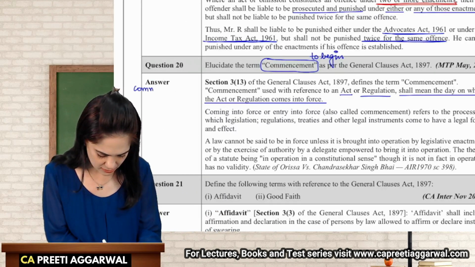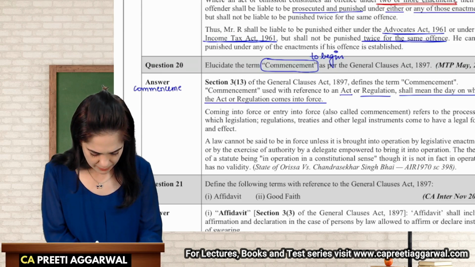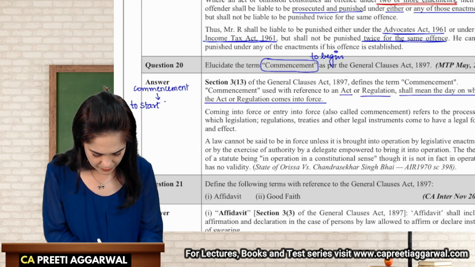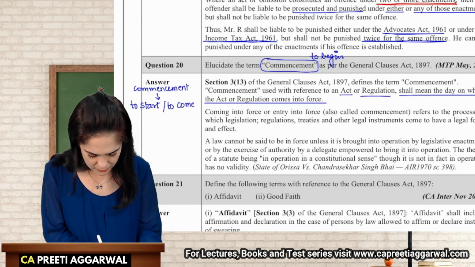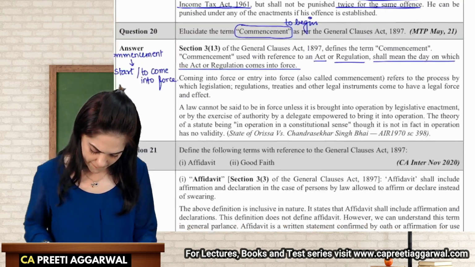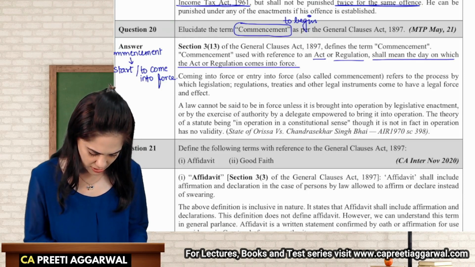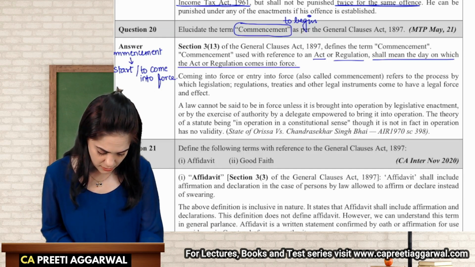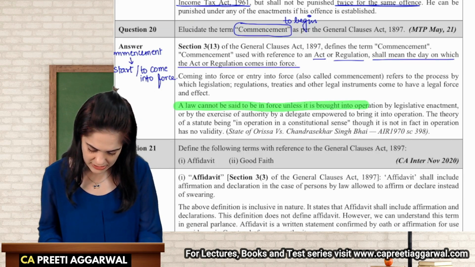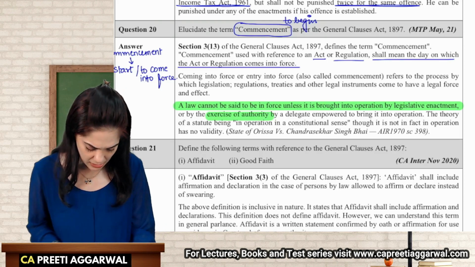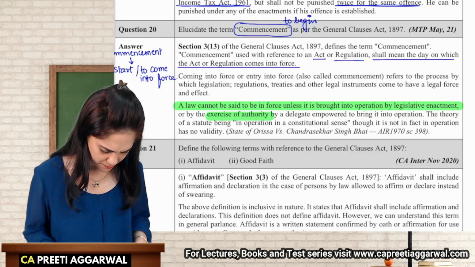You can write it here. Commencement basically means to start or to come into force. To start or to come into force. It refers to the process by which legislation and other legal instruments have legal effect. The law cannot be said to be in force unless it is brought into operation by the legislative enactment or an exercise of any authority. Okay, that is not very important for us.